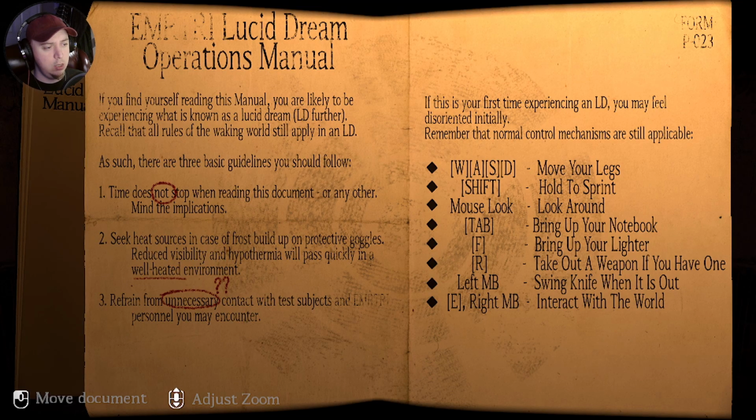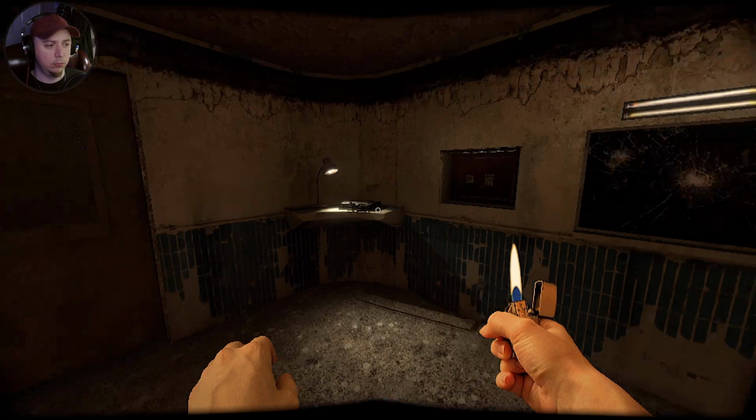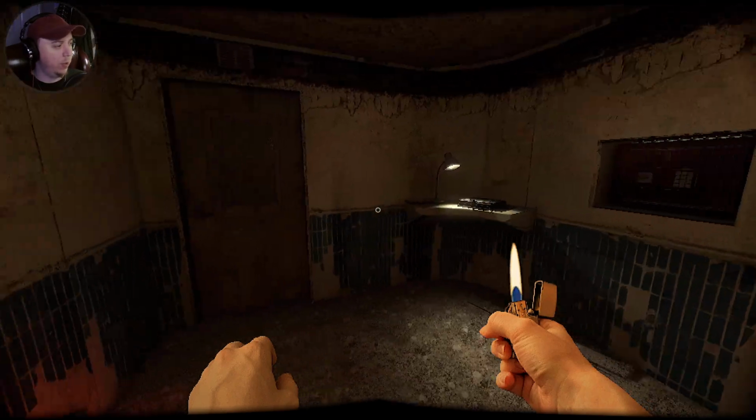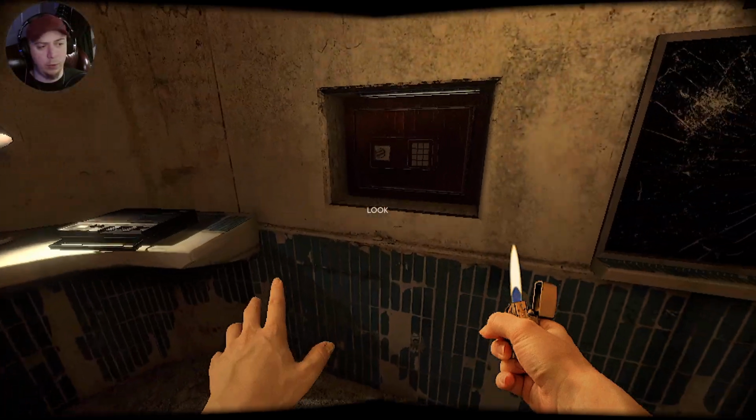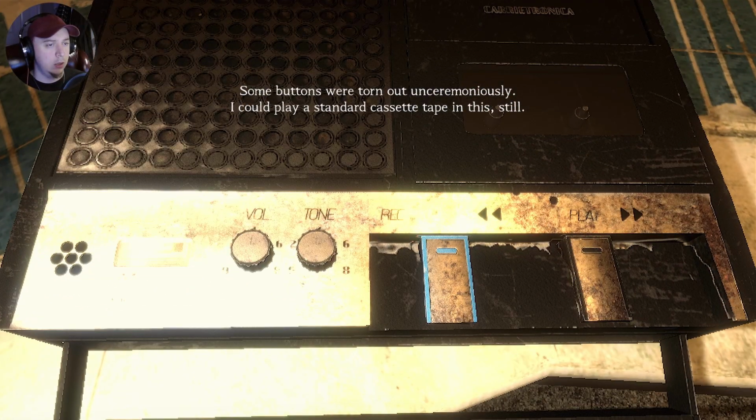So, WASD, shift to sprint, mouse to look around, tab for our notebook, F to bring up our lighter, R to take out our weapon if we have one, left mouse button to swing a knife when it's out, and right mouse button or E to interact with the world. Okay. Cool. Wonder why this is performing so poorly. Alright, I fiddled with the options a little bit. Hopefully that helps. Some buttons were torn out unceremoniously.